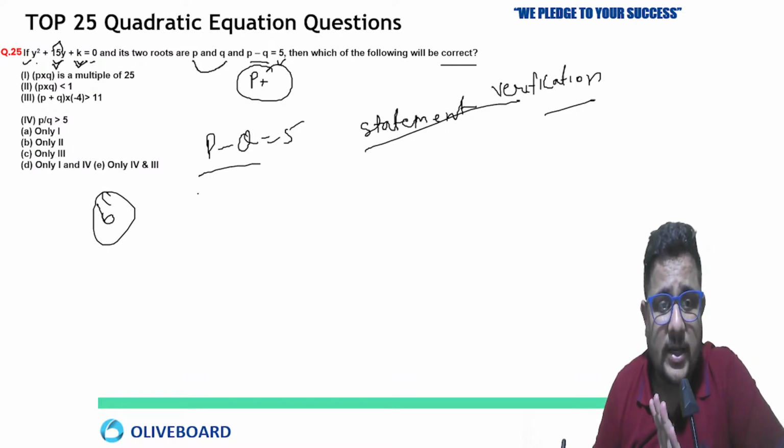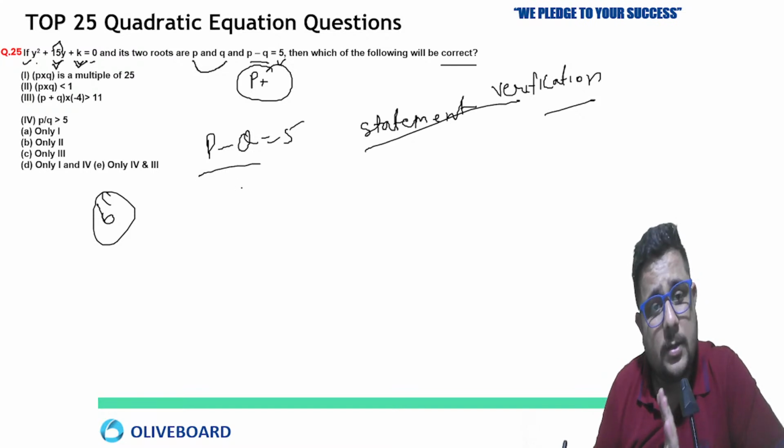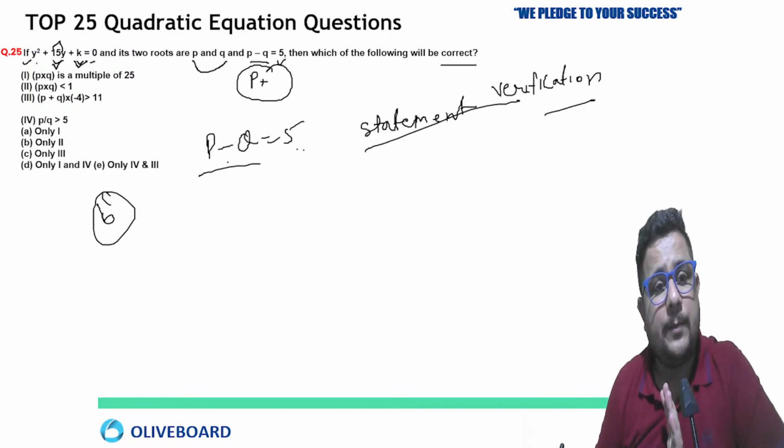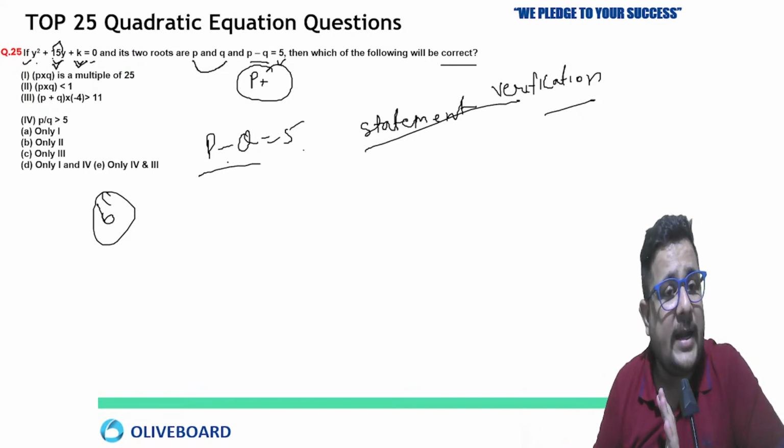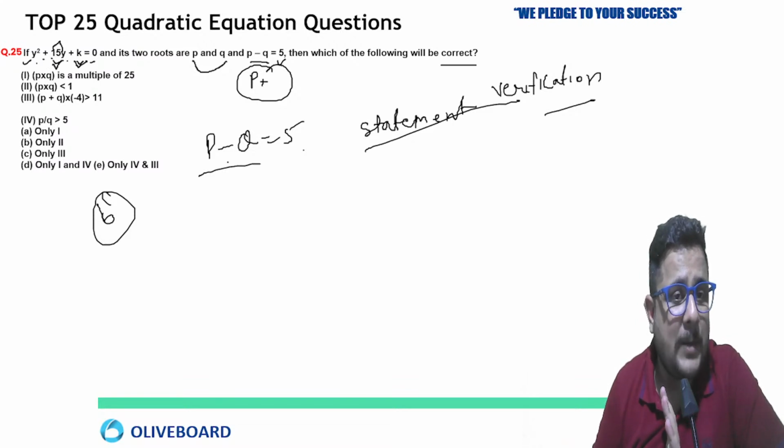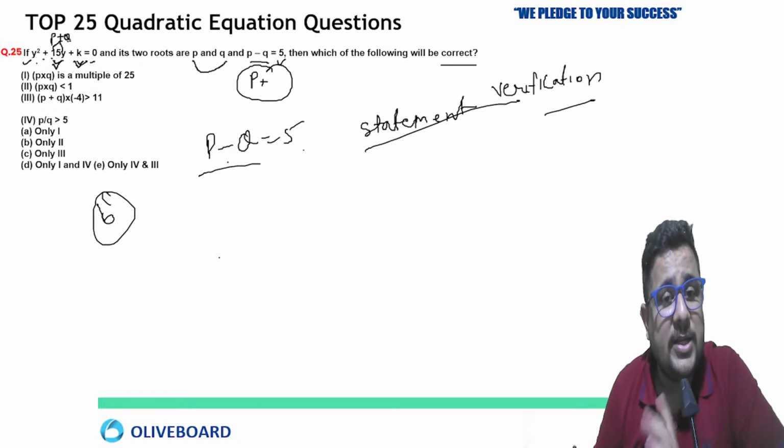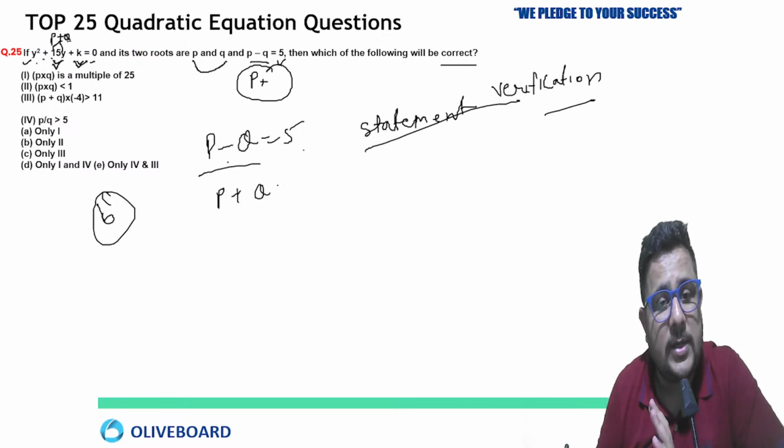So factors here by addition or subtraction you have to do. You have to make these B factors by addition only. So P plus Q equal to 15.